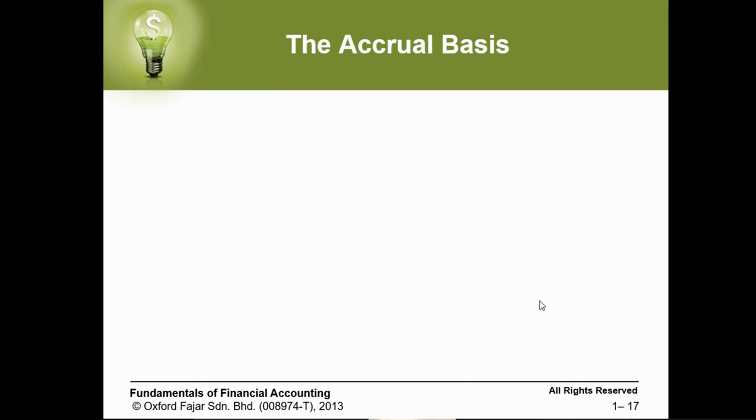The accrual basis says that when the transaction takes place, we need to recognize it. When the expense occurred, when the revenue happened, we need to recognize it, whether we receive the cash or not. Let's say, we know the electricity bill comes at the end of each month. The electricity bill of January will come in February. But it doesn't mean we don't recognize there is an electricity bill for January. We need to recognize it even if we didn't pay it yet.